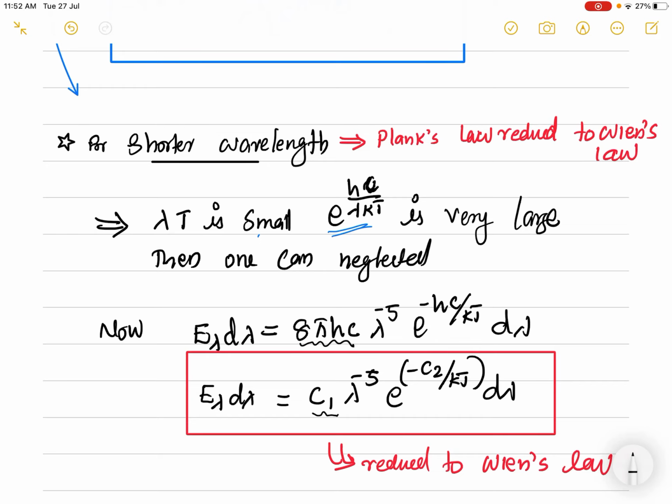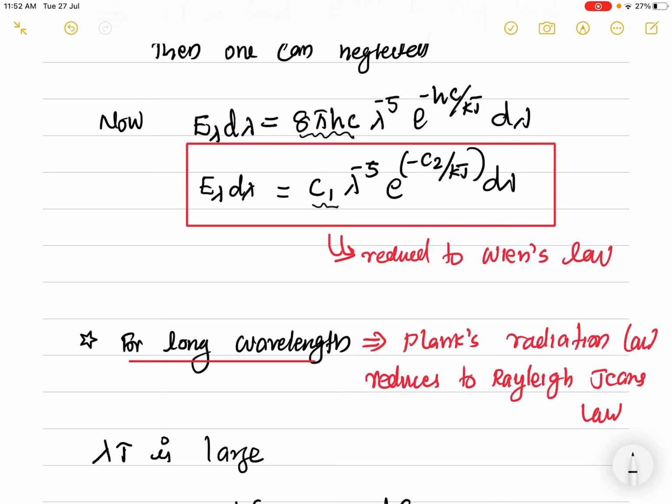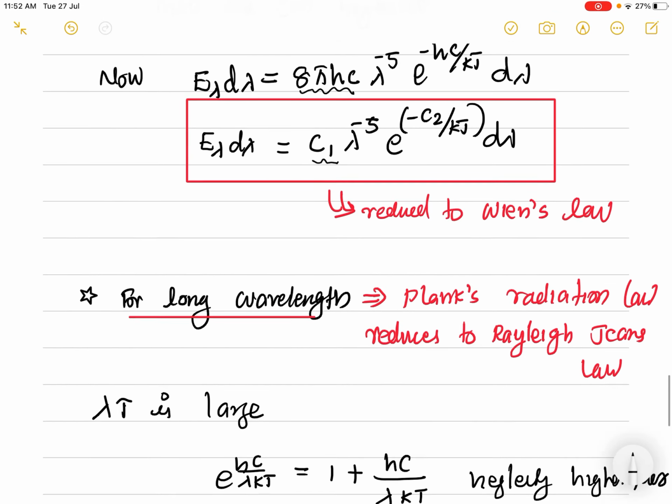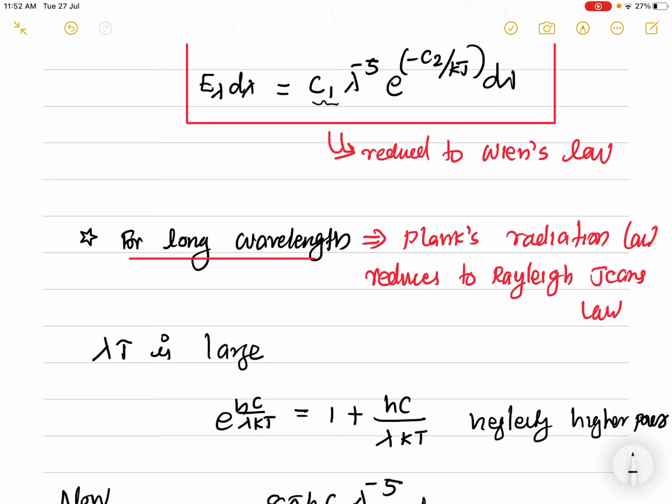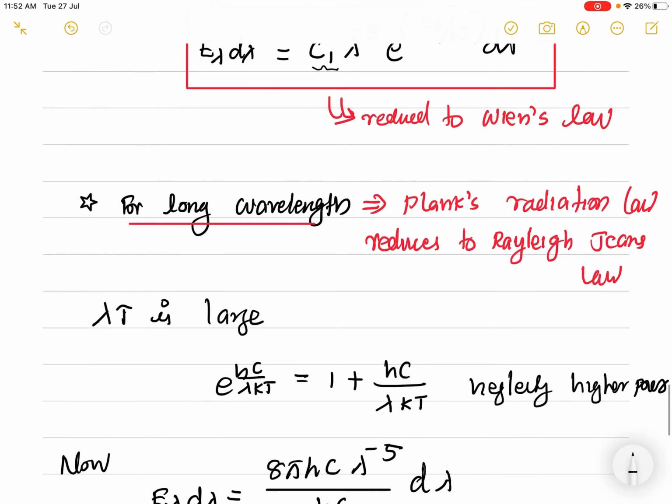Now what about longer wavelength? For longer wavelength, lambda T is very large, so hc by lambda kT is very small. So e power x, where x is small, we can expand using the series 1 plus x plus x square by 2 factorial and so on. I neglect the higher order terms, keeping only the first order. So e power hc by lambda kT can be written as 1 plus hc by lambda kT.